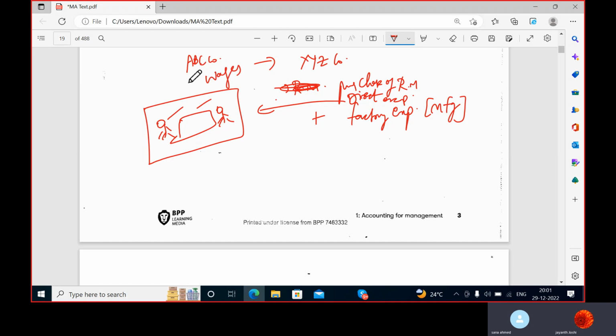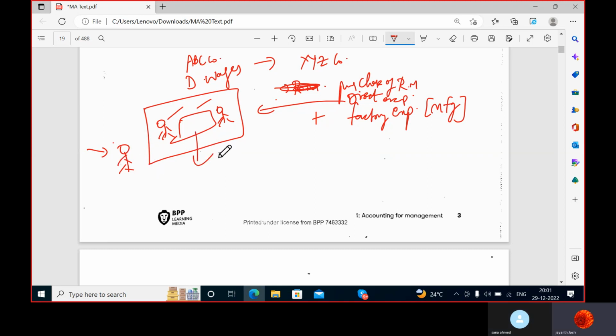Yes, sir. I will call them direct wages. Why? Because they are directly involved in the manufacturing process. Now this factory premise is given security by a security guard. This security guard is also paid some amount as a wage or as a salary. What is that called? Is that direct expense or indirect expense? No, it's an indirect expense.